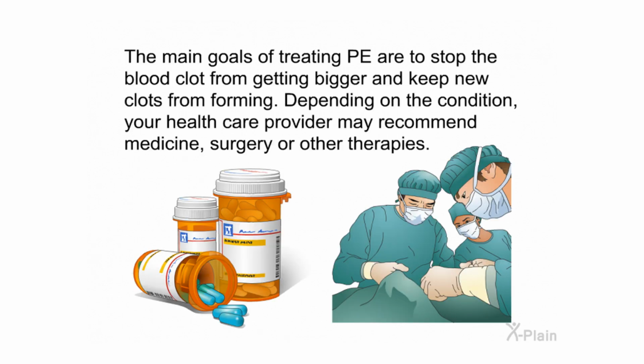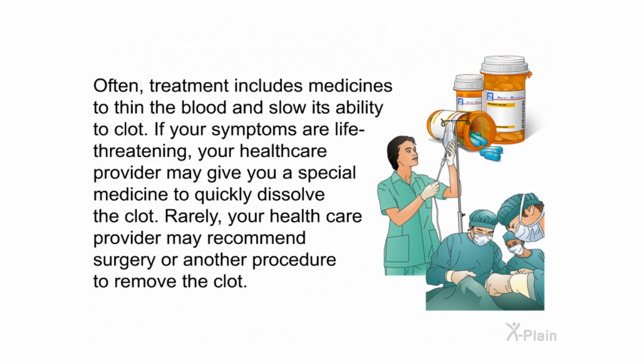Treatment. The main goals of treating PE are to stop the blood clot from getting bigger and keep new clots from forming. Depending on the condition, your healthcare provider may recommend medicine, surgery, or other therapies. Often, treatment includes medicines to thin the blood and slow its ability to clot. If your symptoms are life-threatening, your healthcare provider may give you a special medicine to quickly dissolve the clot. Rarely, your healthcare provider may recommend surgery or another procedure to remove the clot.